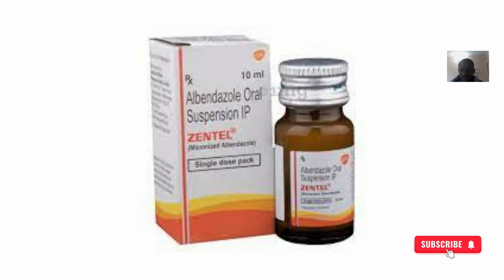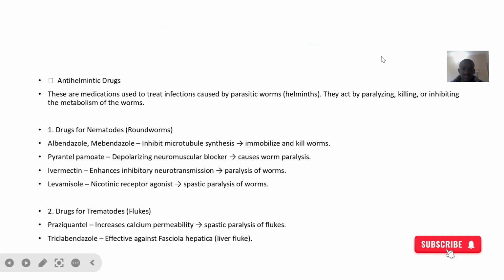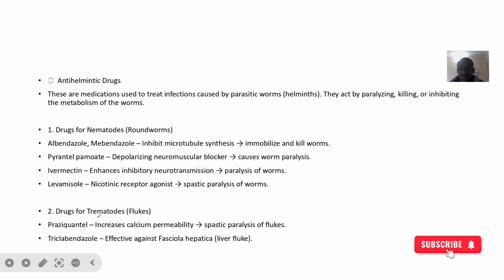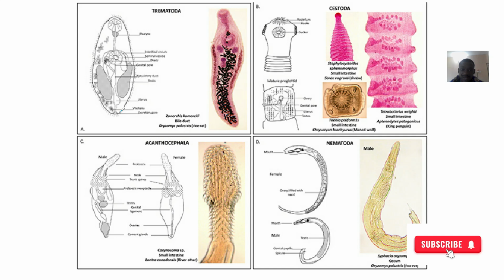So for the anti-helmintic drugs, we said that these ones are just drugs mainly used in treating what? Infections caused by parasitic worms. So they act by paralyzing, killing, or inhibiting the metabolism of the worms. They basically make it so that things are not going on properly for the worm. So drugs for nematodes, that's roundworms. The nematodes are the first ones we are looking at.